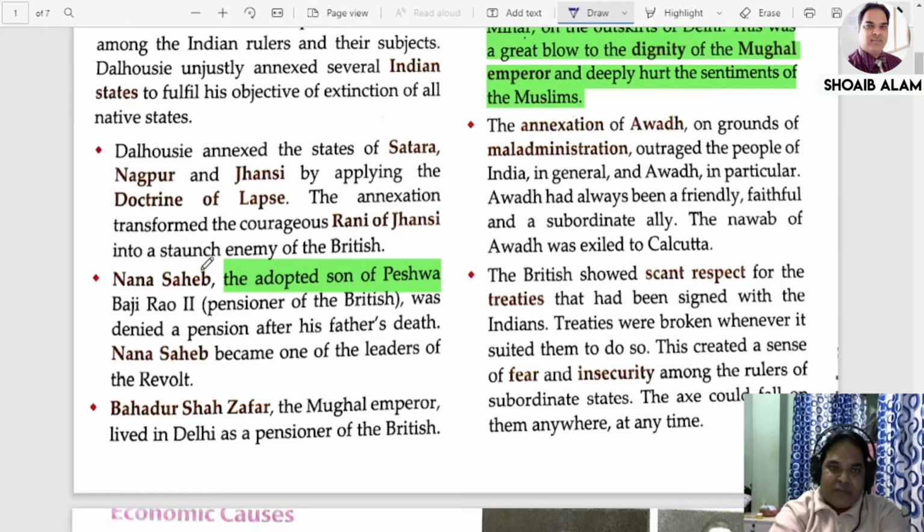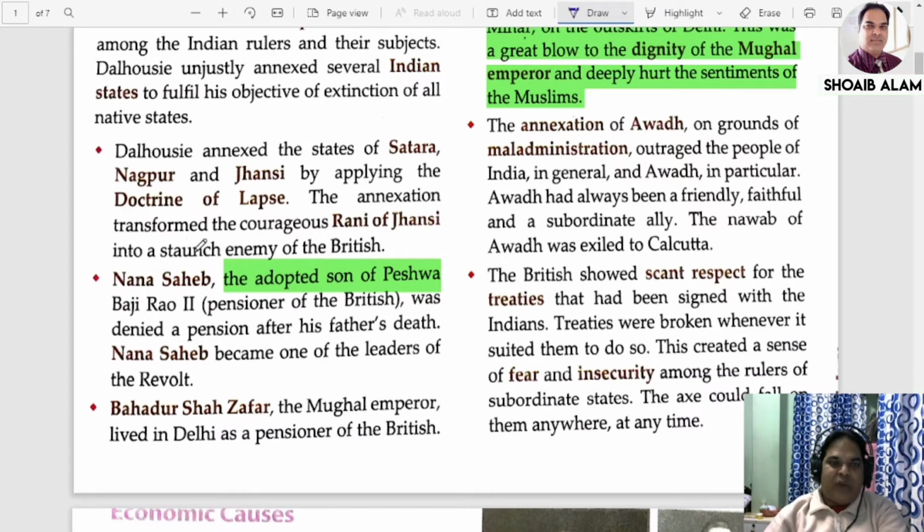So it is mentioned over here, no? Nana Sahib was the adopted son of Peshwa Bajirao II. Bajirao II was a Peshwa, and after his death, the pension was denied to Nana Sahib, who was his adopted son. Though it did not make much difference, it created a hatred in the mind of Nana Sahib to overthrow the British rule from our country. You know that Nana Sahib had inherited huge wealth from his ancestors, so he utilized that wealth in organizing the revolt against the Britishers.